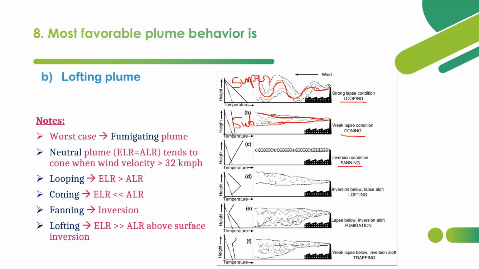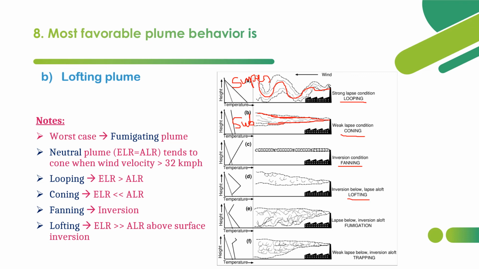What is inversion? We have seen increase in temperature with increase in altitude, so that is the negative lapse rate. That is the inversion, which will be most unfavorable, and we can say the atmosphere is most stable. The stable atmosphere is not favorable to disperse the air pollutants. So fanning condition means there is inversion condition.